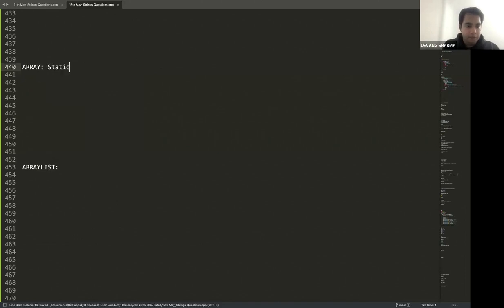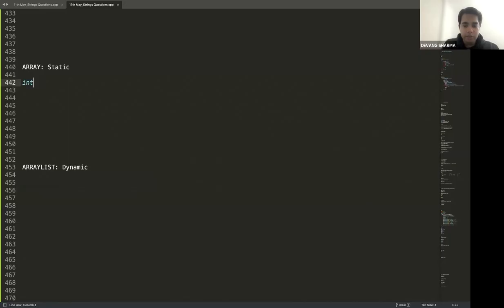Array is a static data structure. Array list is a dynamic data structure. Everyone know that? Array is static in nature, array list is dynamic in nature. What does that mean? It's one thing to know it, and the other part is understanding it. What does it mean to be static and dynamic? Let's try to understand that part.